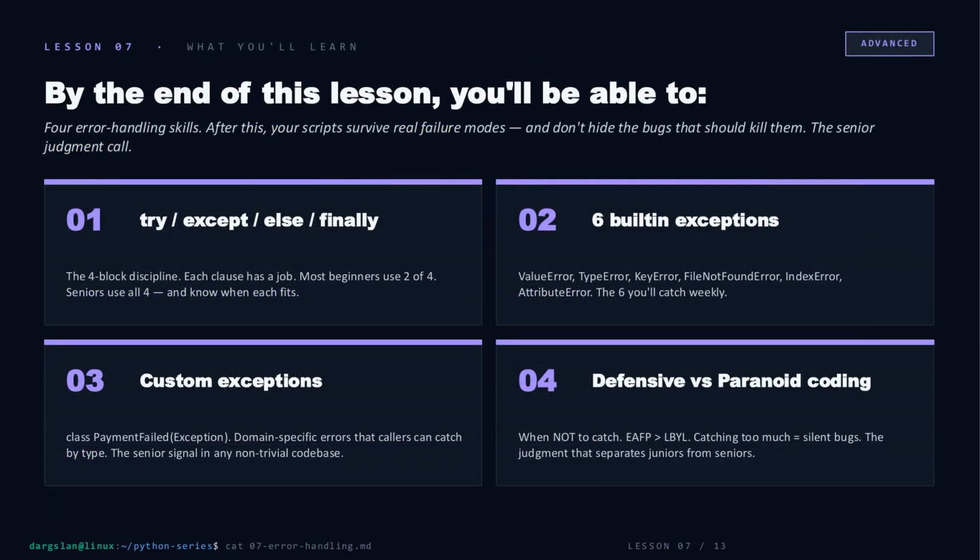Here's the roadmap. 4 skills, each a step up in judgment. First, the full 4-block discipline: try, except, else, finally. Most beginners only ever touch 2 of them. Then the 6 built-in exceptions you'll actually catch week to week: ValueError, TypeError, KeyError, FileNotFoundError, IndexError, AttributeError. After that, custom exceptions, domain-specific errors that callers can catch by type. And finally, the real senior move: knowing when not to catch at all. EAFP over LBYL, because catching too much is how silent bugs are born.